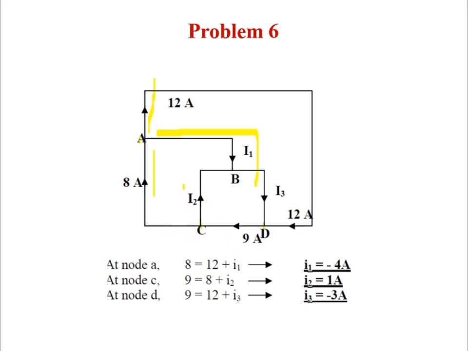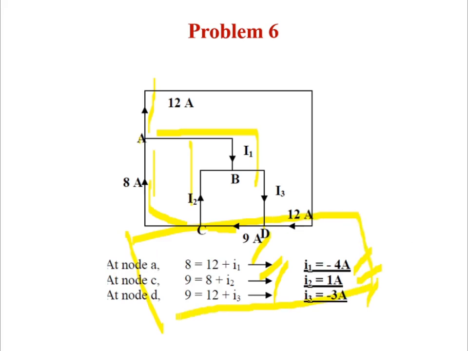Go for node C, this I2 is leaving, 9 is entering and this 8 is leaving. So two currents are leaving and one current is entering. I2 plus I8 equal to 9. Right, you got the equation. Third, say for D, I3 plus 12 equal to 9. Okay, so you got the equation, right? See, this is a way to solve these KCL problems. So by solving this, you will get the final current in the node. So I hope you understood. So we will solve the next problem.